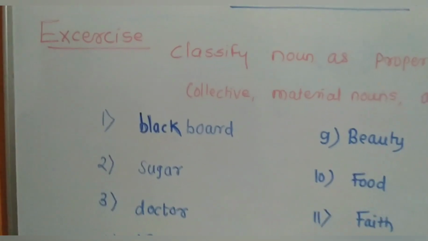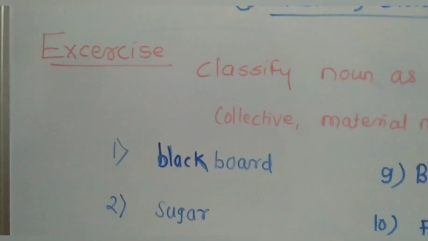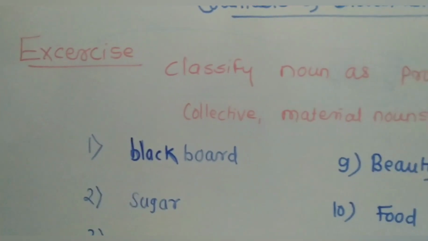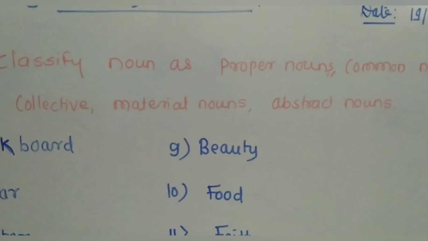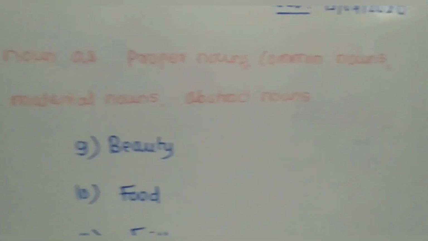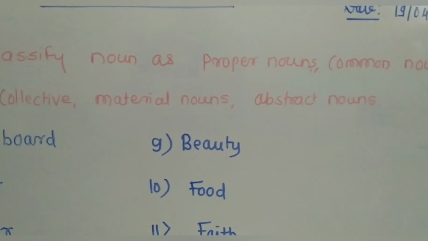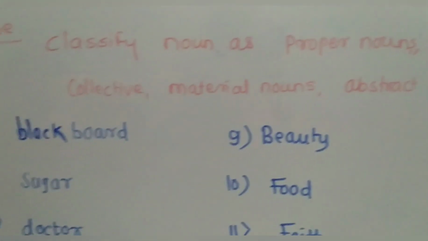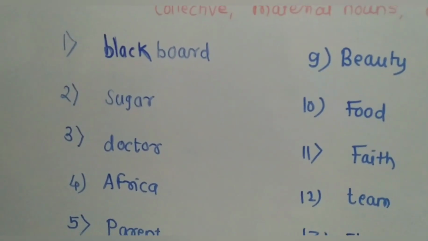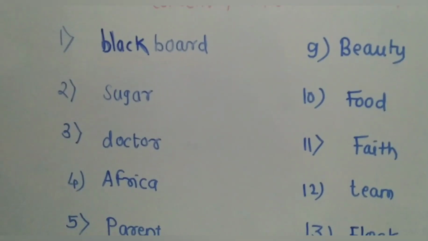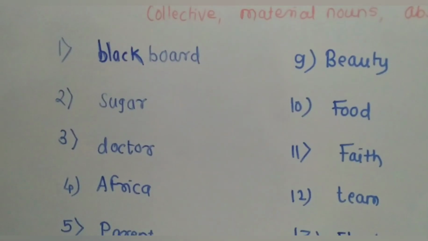Now student, let's solve an exercise. The exercise is like this: classify the noun as a proper noun, common noun, collective noun, material noun, or abstract noun. Dear student, these types of examples are asked in various competitive exams.